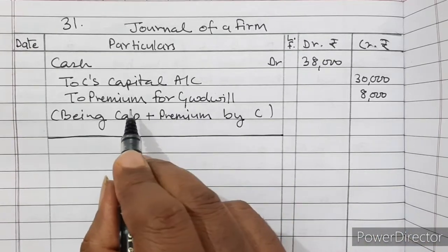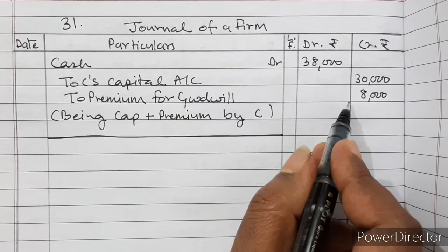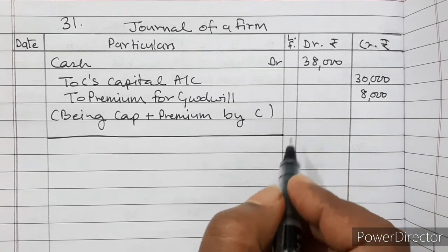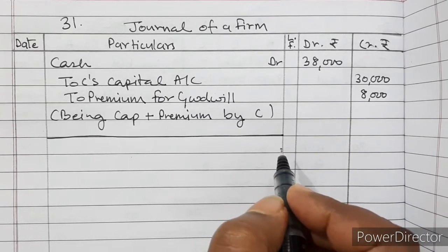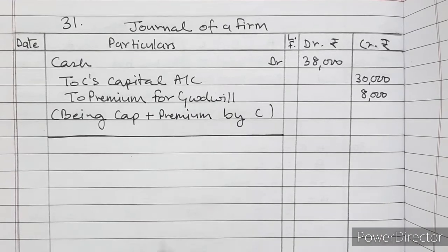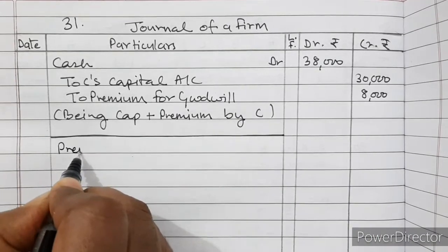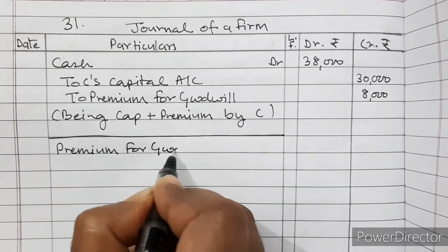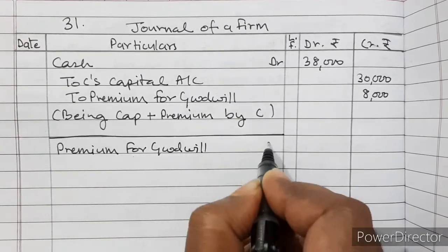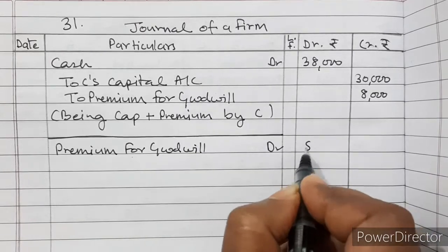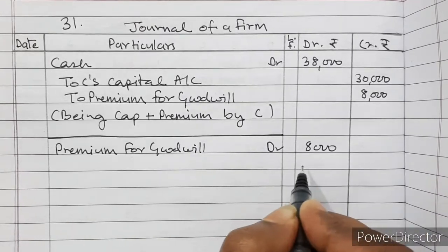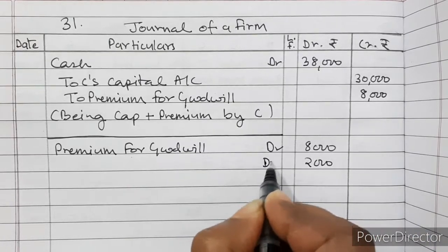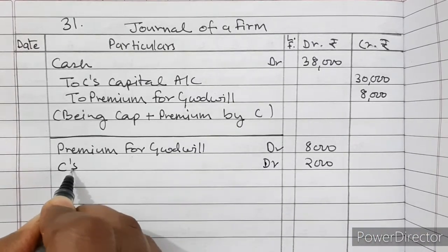Now this premium will be distributed, and the 2,000 less which the new partner has failed to bring will also be given to the old partners in sacrificing ratio. So premium for goodwill account debited, and 8,000, but the goodwill was for 10,000, so the remaining 2,000 will come from the new partner's capital account, that is C's capital account.